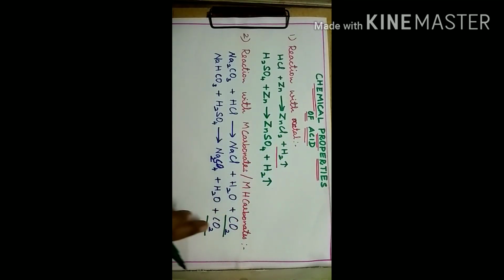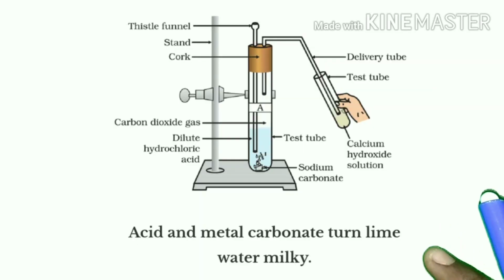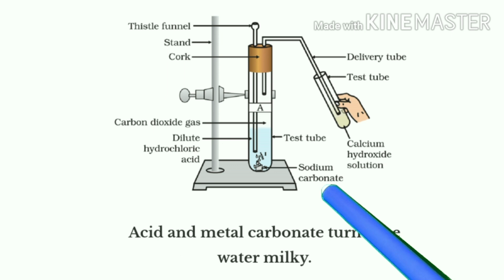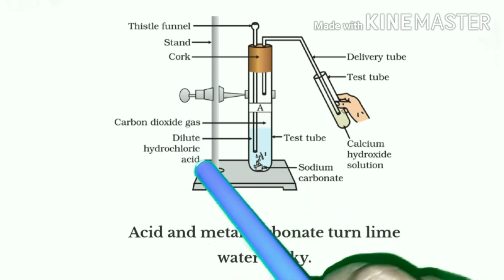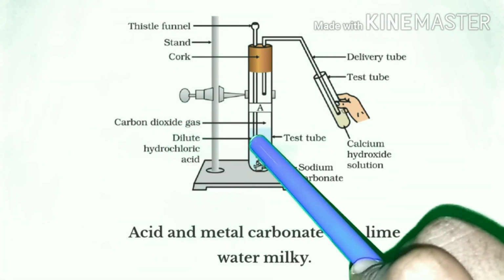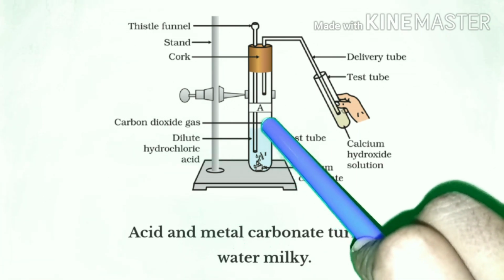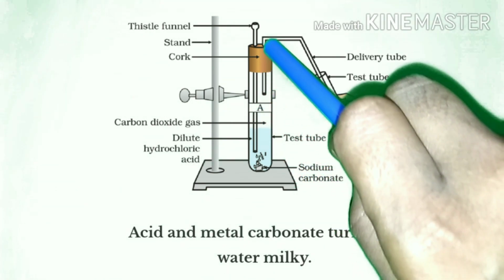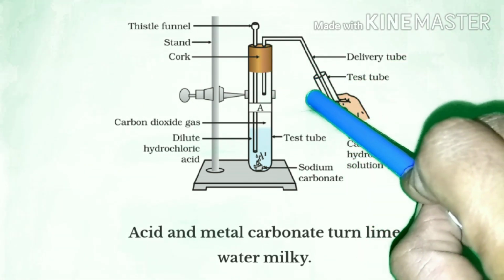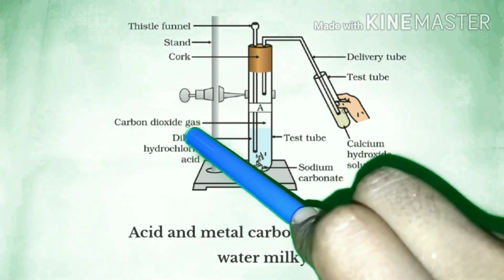How we can predict that carbon dioxide is formed is using this particular activity. See children, this is a diagrammatic representation of the activity. Here you take sodium carbonate, which is a metal carbonate, in this test tube, and add dilute hydrochloric acid to it. When you add these together, carbon dioxide gas forms as bubbles. That comes out of the test tube through the delivery tube and reaches here. Why do we catch the gas? To check whether carbon dioxide gas has formed or not.